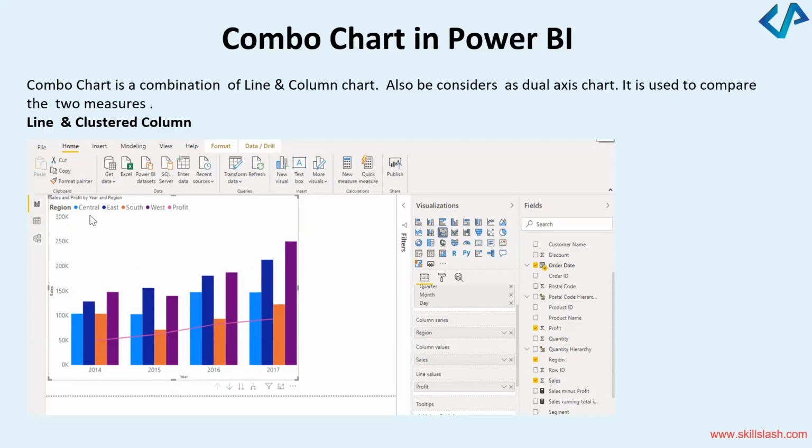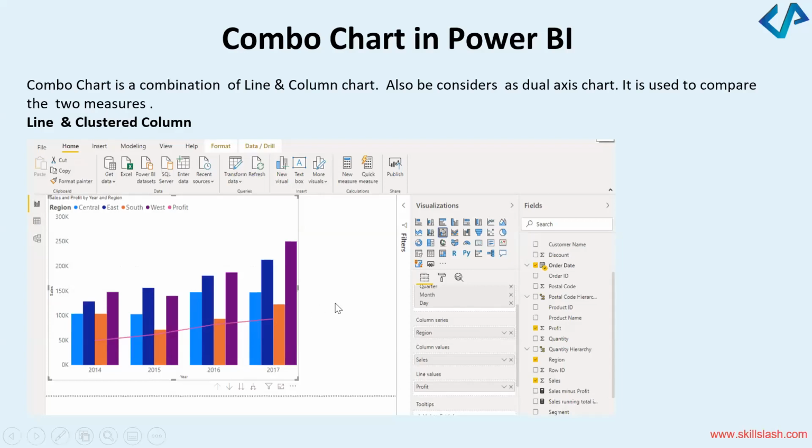I've got different sales. I've got sales across the region, central, east, south, west, and finally a profit. If you look at it very carefully, this blue is the central region, light blue. This dark blue is the east region. This orange color is the south, and this purple color is the west. This line which goes across this graph is a profit graph.